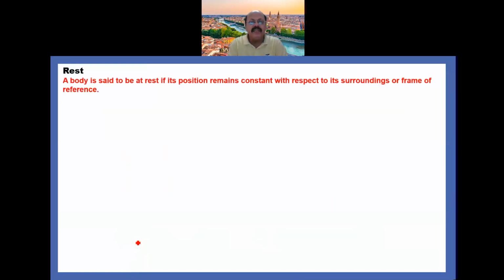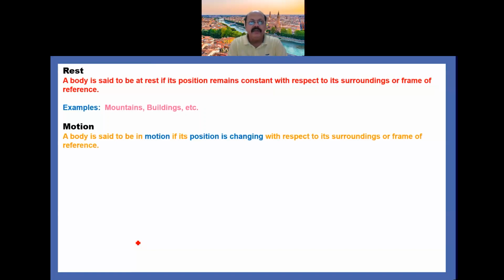Now here is the definition which I already explained. A body is at rest if its position does not change with respect to its surroundings or frame of reference or with respect to time. For example, mountains, buildings, etc. Similarly, motion: a body is said to be in motion if its position is changing with respect to its surroundings or frame of reference.